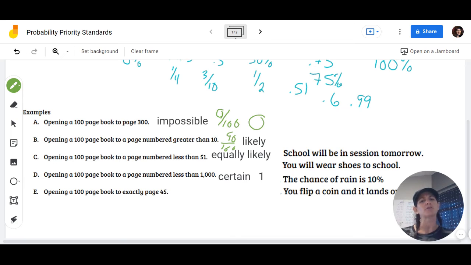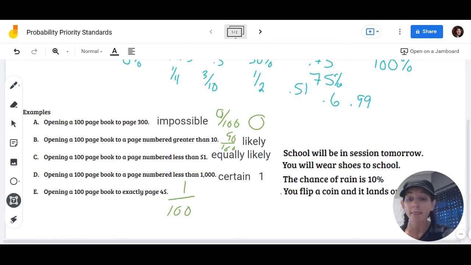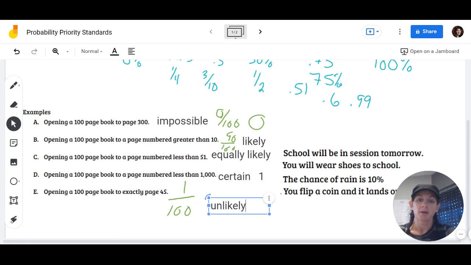All right. What if we open our book to exactly page 45? So we have to think to ourselves, how many pages are numbered 45 out of a 100-page book? There's only going to be one page that's 45. So we have one page that's 45 out of 100 total pages. Do you think that's certain? Likely? As likely as not? Unlikely? Or impossible? Well, it's pretty unlikely to occur. We are not likely to open it up to exactly page 45. There's only one of them, and 1 out of 100 are not great odds for us.